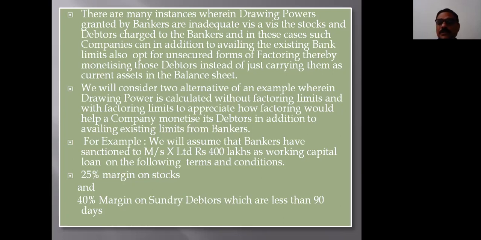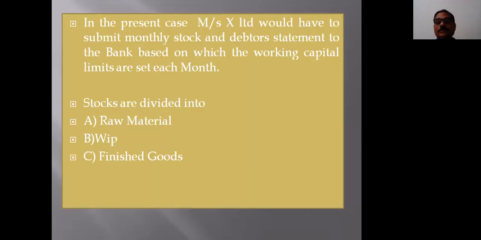This is usually the case with all banks in India. In the present case, Messrs X would have to submit monthly statements, which are stock and debtor statements, to the bank so that the bank can compute the drawing power and set the working capital limits for each month.